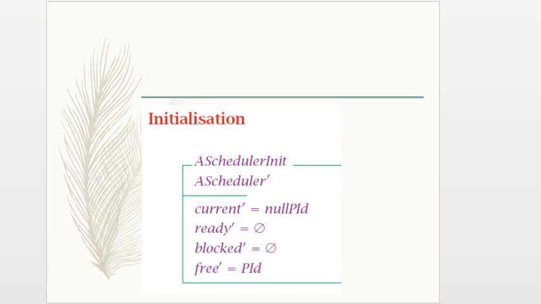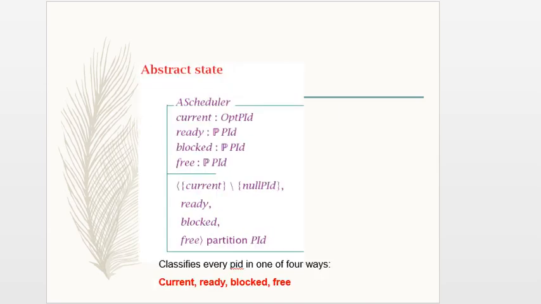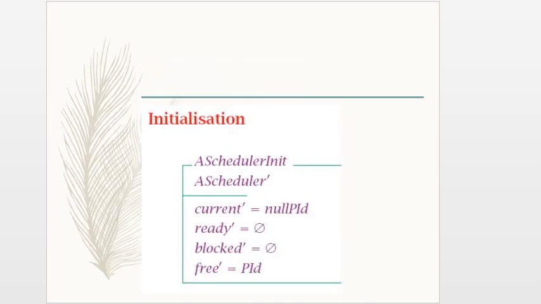In this specification and refinement, first we saw what a scheduler is, its working and its states, then their process, then specialization, then initialization, and the abstract state, and in the last we saw the initialization.